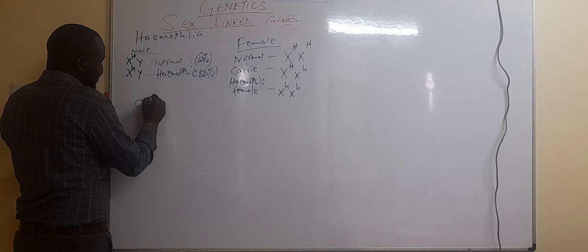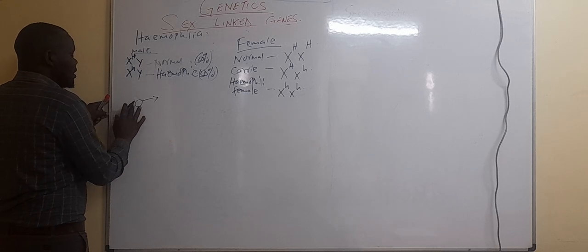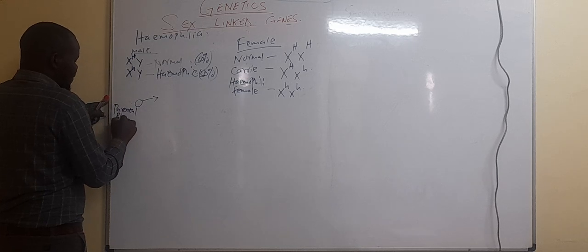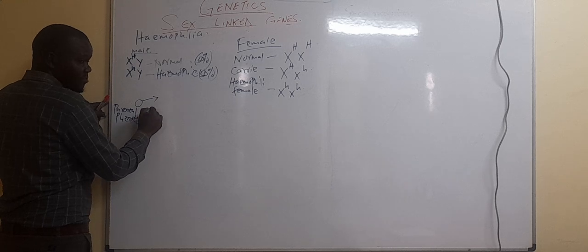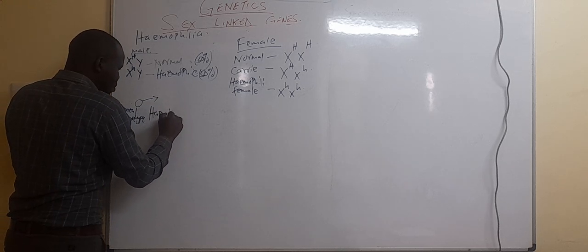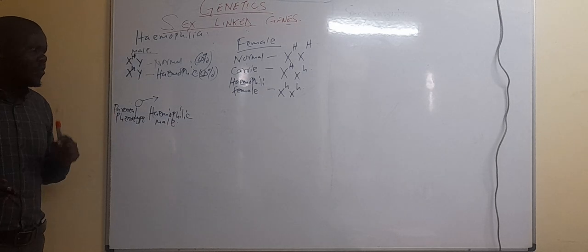This is our male sign, and this is our parental phenotype. Our male is haemophilic, getting married to a normal female.